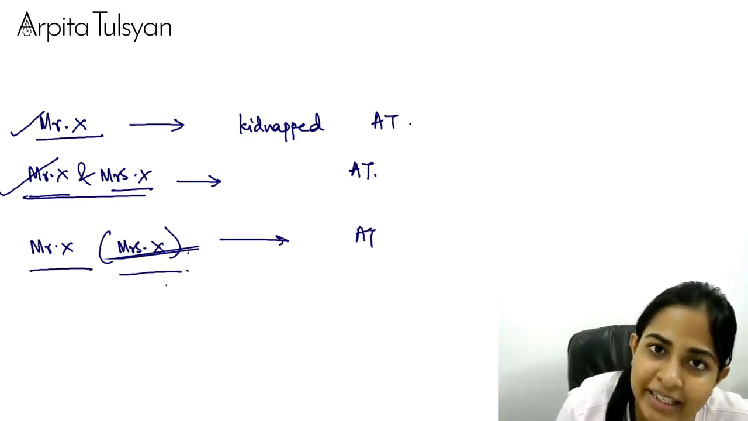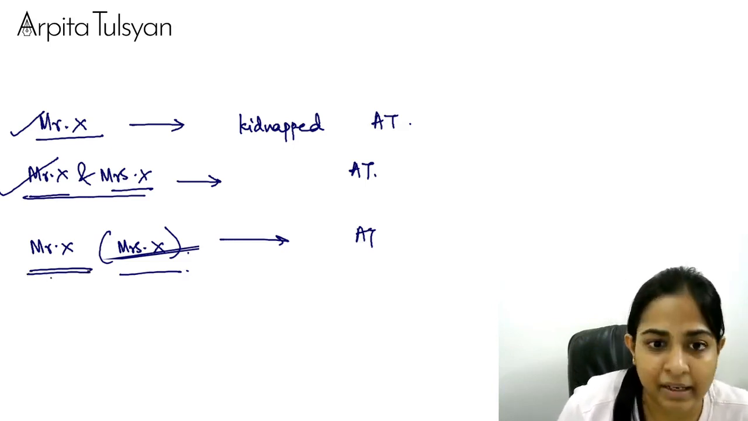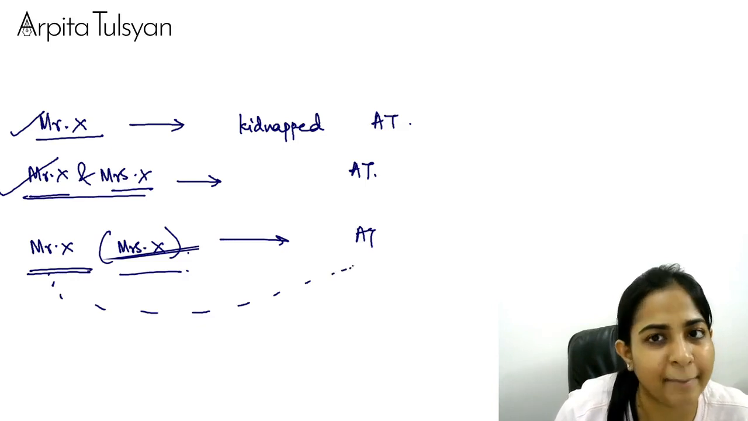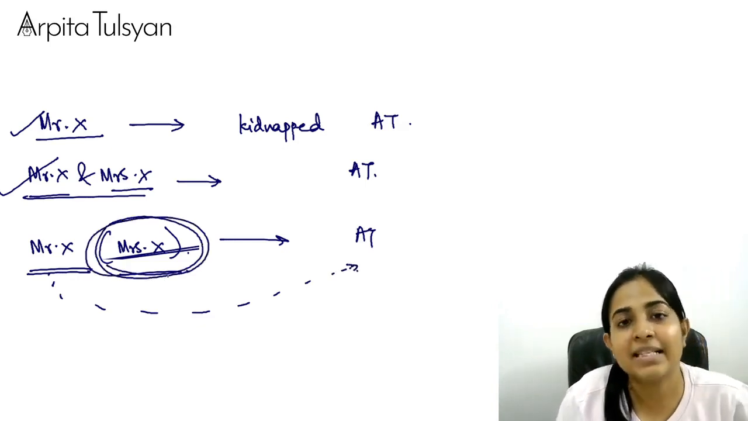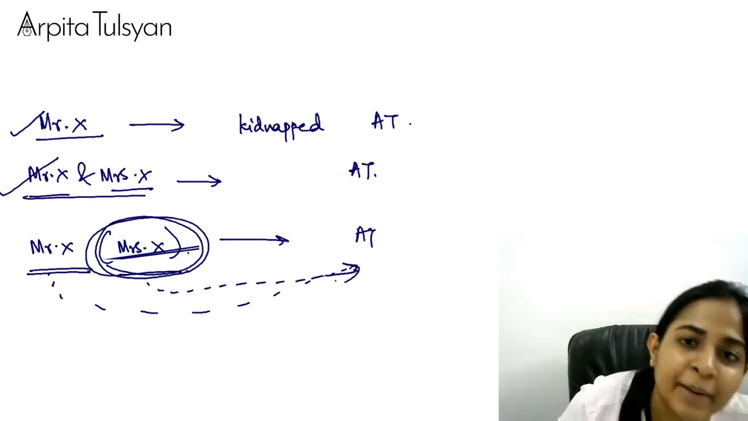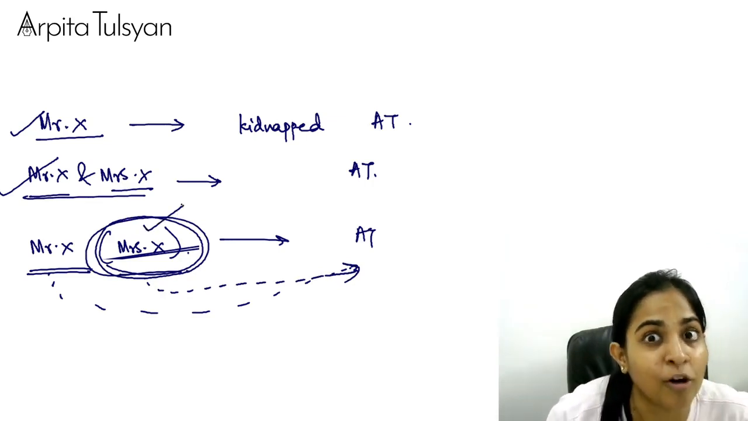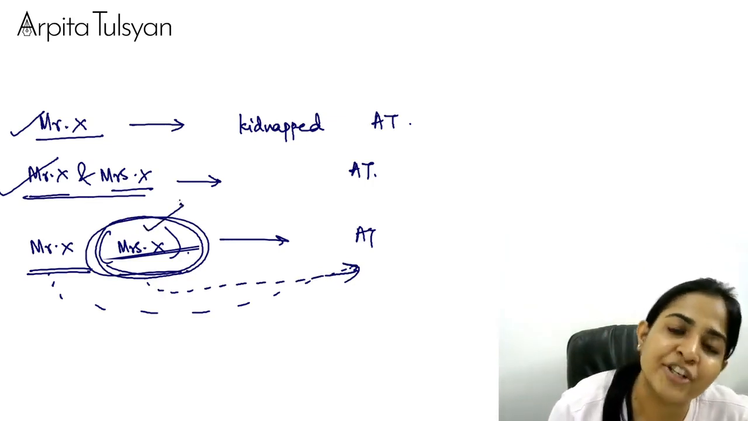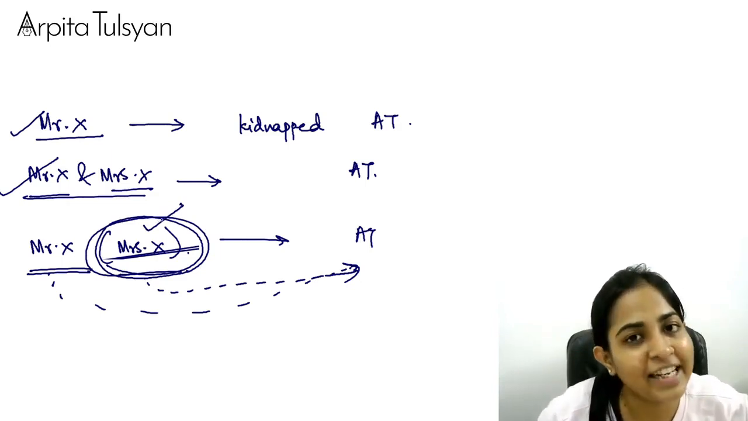I hope you are clear with this. Yes, while Mr. X was kidnapping, okay, while Mr. X was kidnapping me, at that time, Mrs. X also tried to do something by which Arpita can be kidnapped. So she tried to involve herself in the offense. So even she will be guilty of the offense of money laundering. I hope I am very, very clear with this.